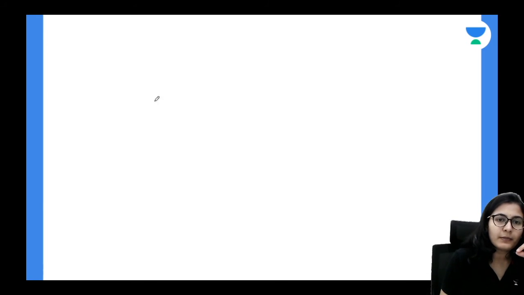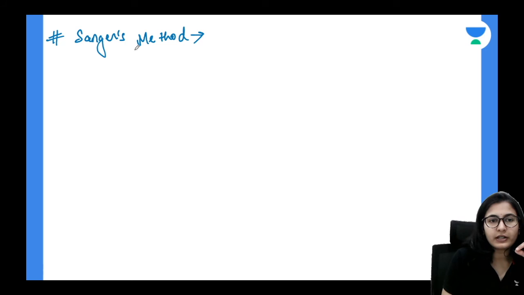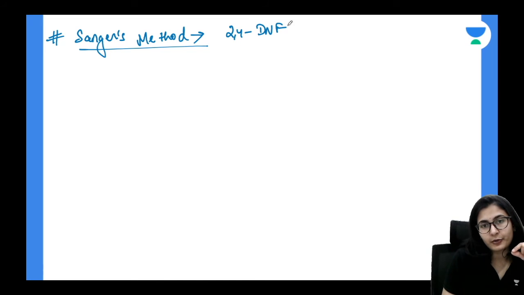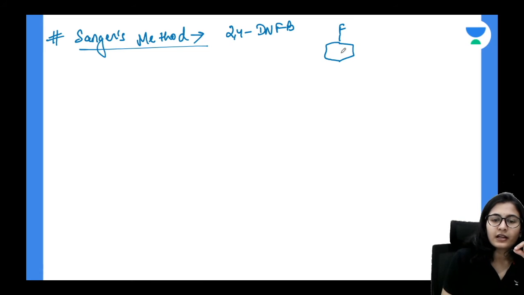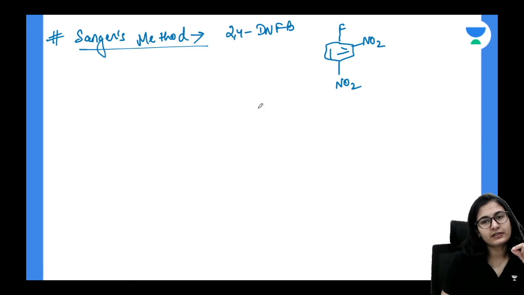One more important method of degradation is Sanger's method. And what is the reagent in the Sanger's method, guys? You are getting 2,4-DNFB. What is that? Very simple. All right, you are getting 2,4-dinitrofluorobenzene. This is your Sanger's reagent.